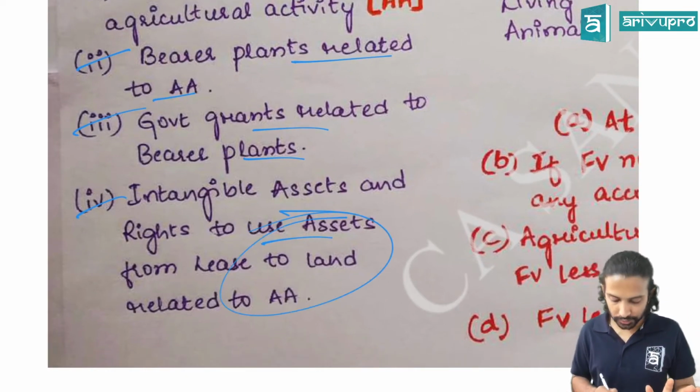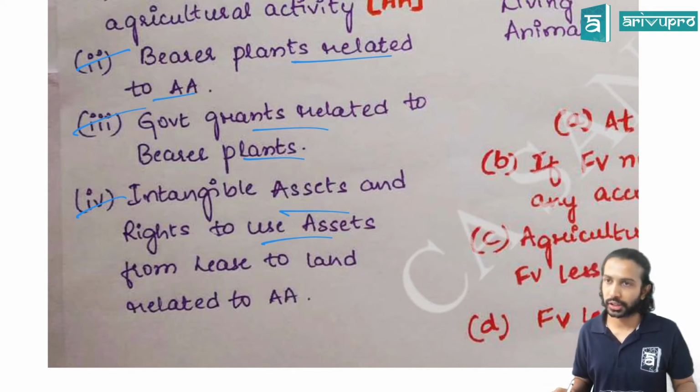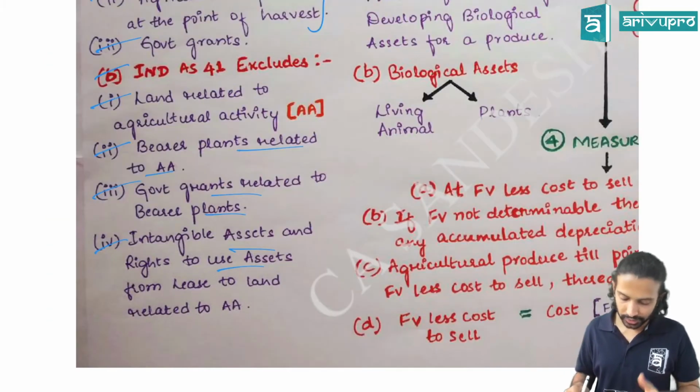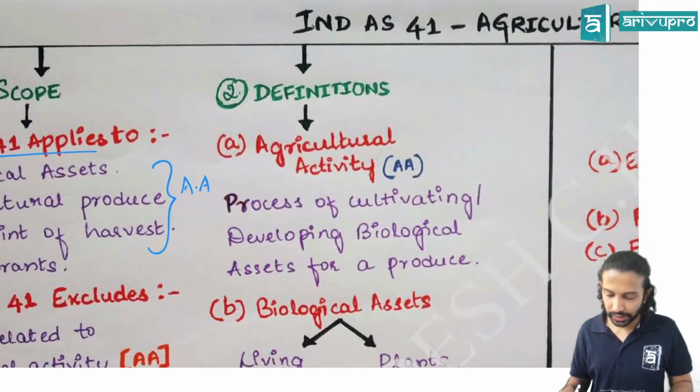So if you have any land which you have got as a lessee, and you are getting a right of use asset, that will be covered under the IND AS 116 perspective. Intangible asset we have explained through an example: software which the government gave.